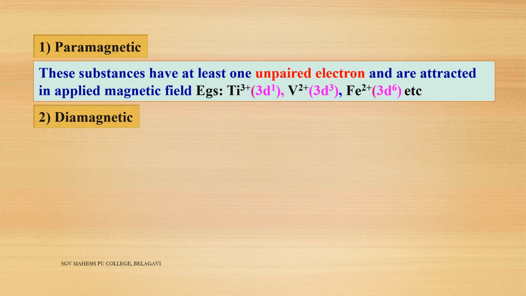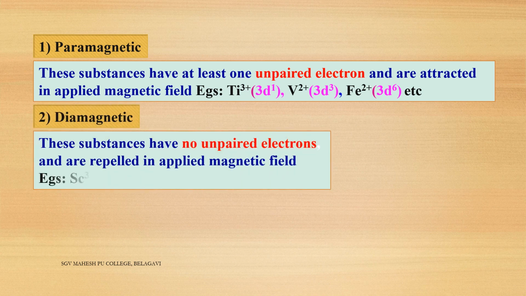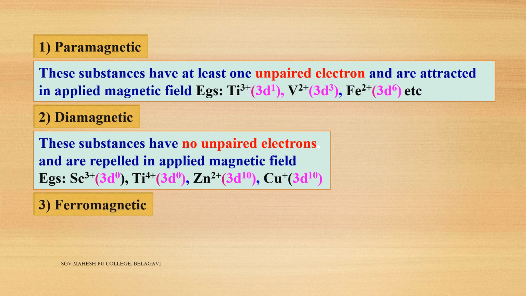Then diamagnetic substances are repelled by the magnetic field. There will be completely filled electrons. Take examples scandium plus 3, titanium plus 4, zinc plus 2, copper plus. Ferromagnetic substances are strongly attracted towards the magnetic field, and they are attracted towards iron.